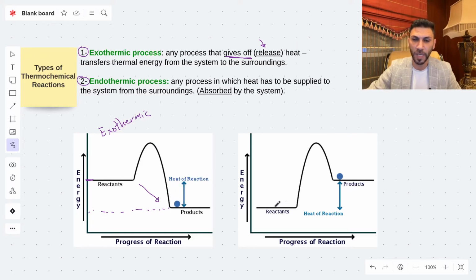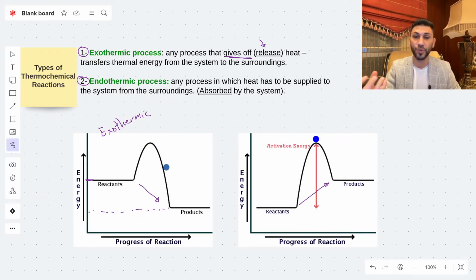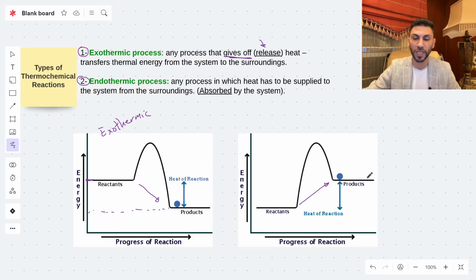In this diagram, the reactants have lower energy than the products, and that means the chemical reaction absorbed the energy. That's why the products have higher energy than the reactants. They absorb energy, which is an endothermic reaction.